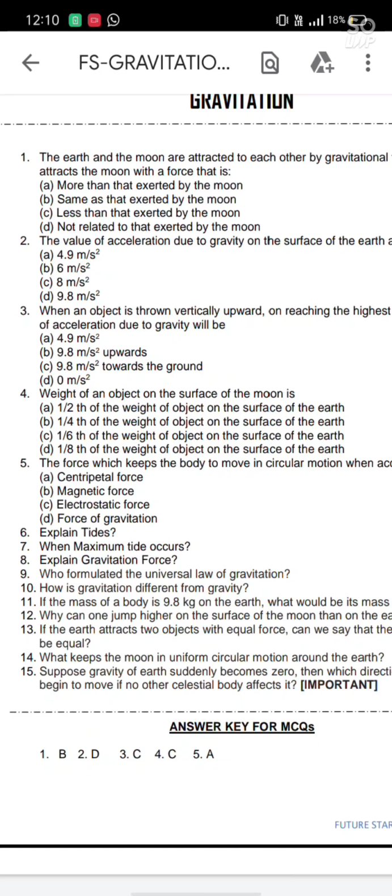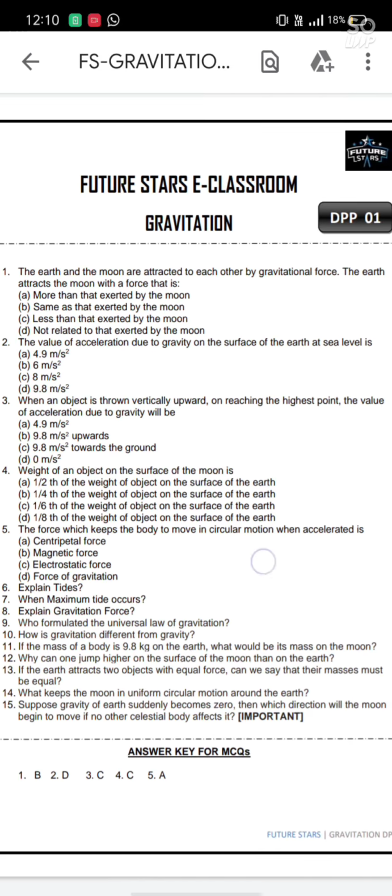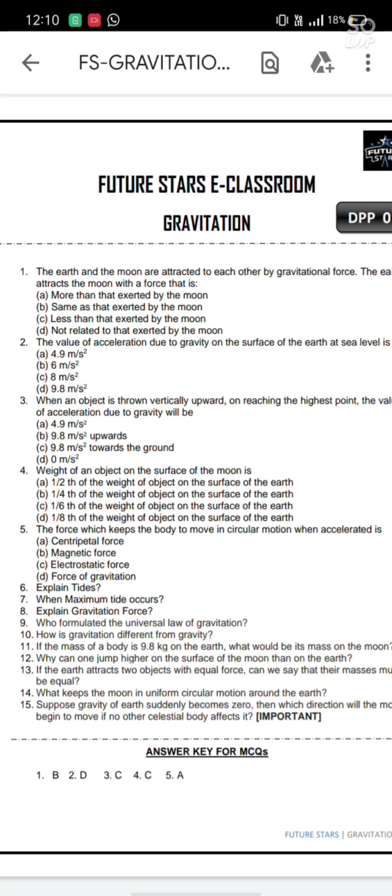Moving towards the 13th question, if earth attracts two objects with equal force, can we say that the masses must be equal? False. Earth attracts everybody.